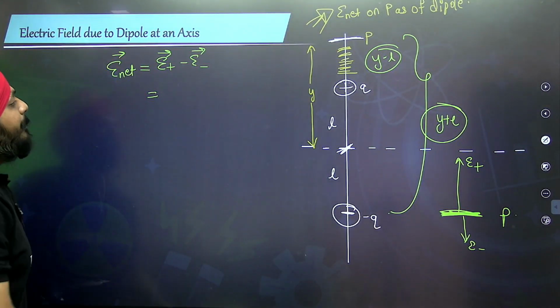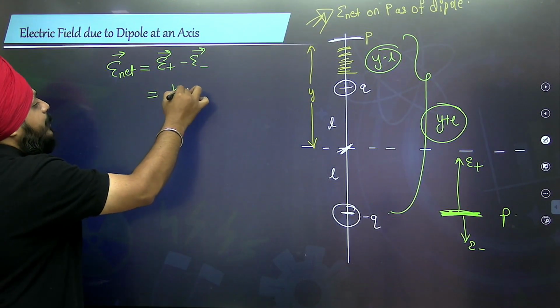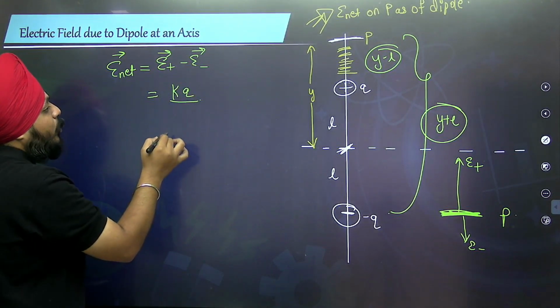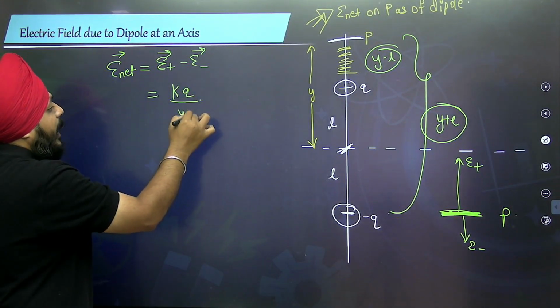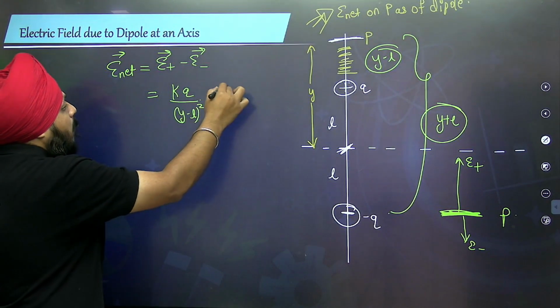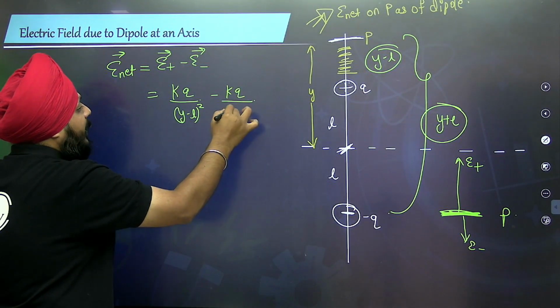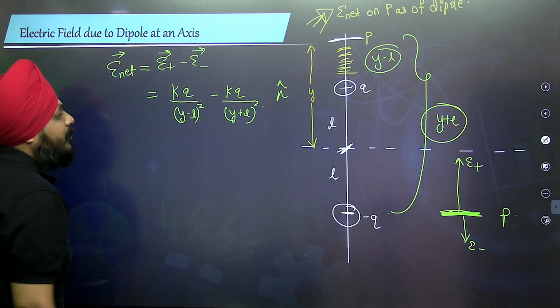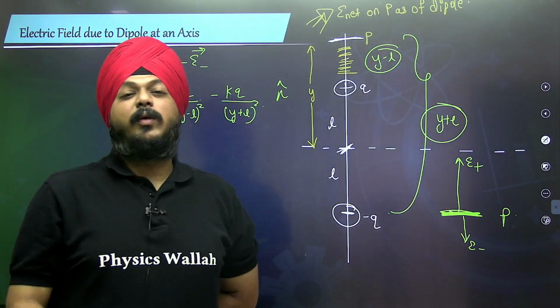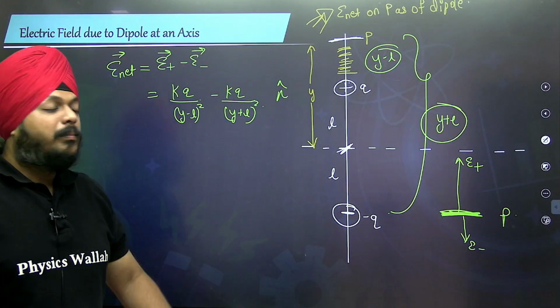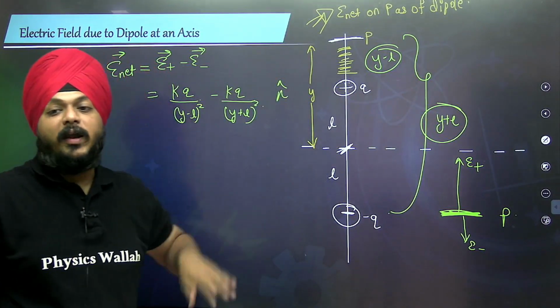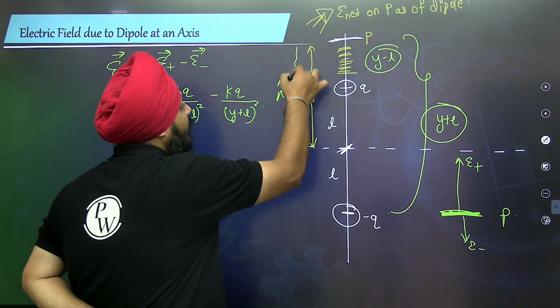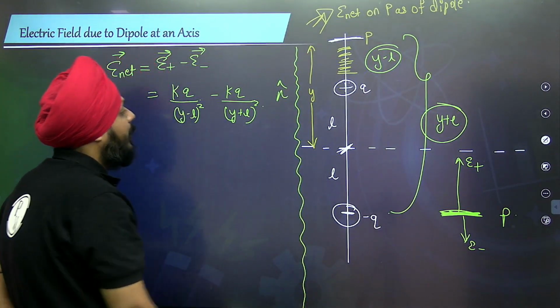So here, the field because of the positive charge is KQ divided by (Y minus L) whole square, and the other is KQ divided by (Y plus L) whole square. Right now I'm taking it as a magnitude; you can take it as a vector also, but in general terms I'm defining it.